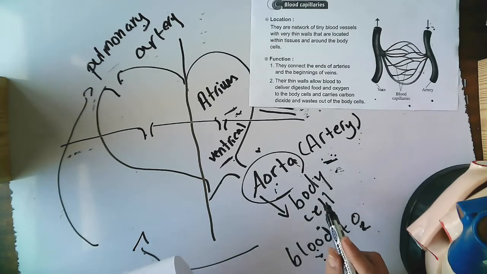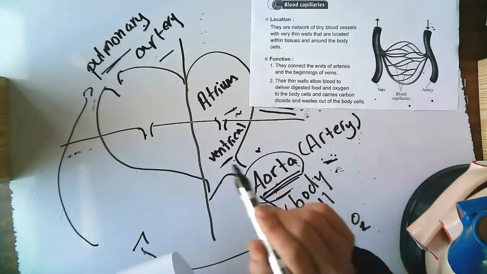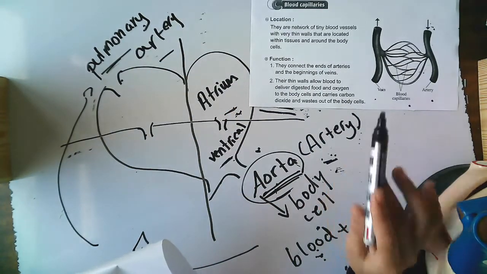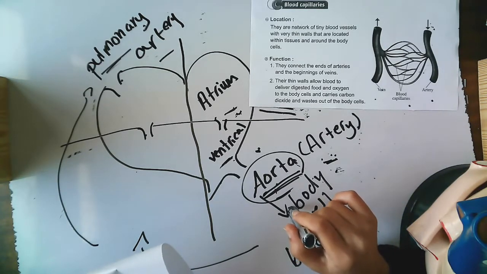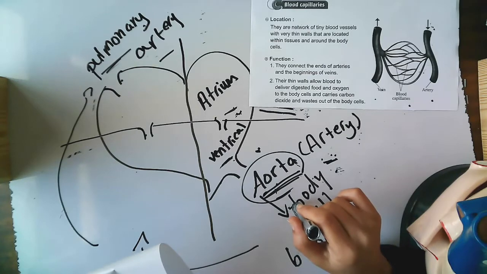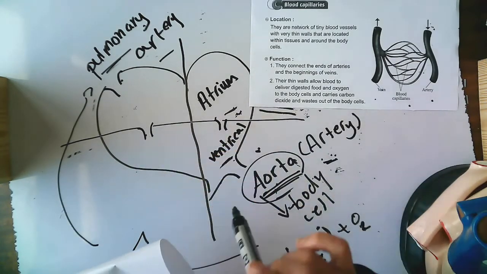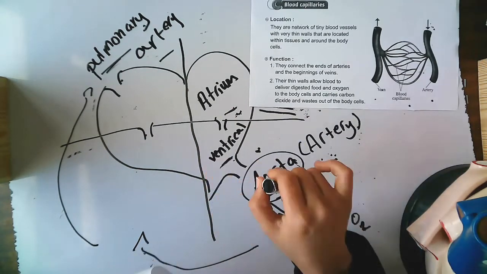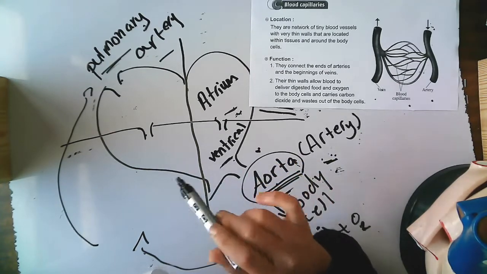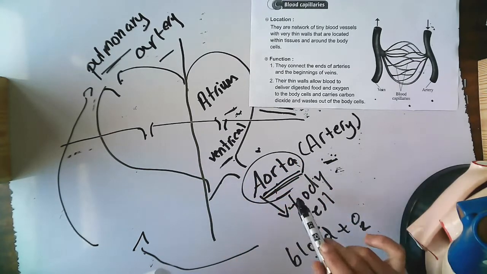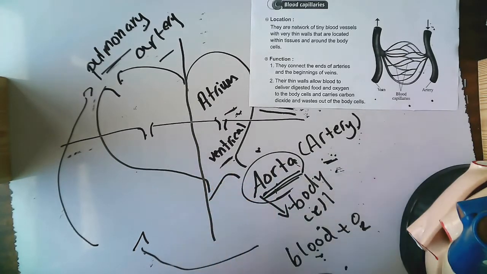If I ask you, what's the difference between aorta and pulmonary artery? Both are arteries. But the aorta carries blood rich in oxygen, but the pulmonary artery carries blood rich with carbon dioxide. Again, the difference between aorta and pulmonary artery: both are a kind of artery, but this one carries blood with oxygen, and this one blood with carbon dioxide.